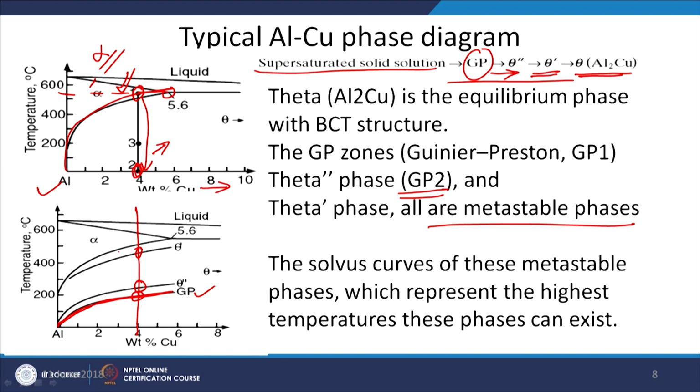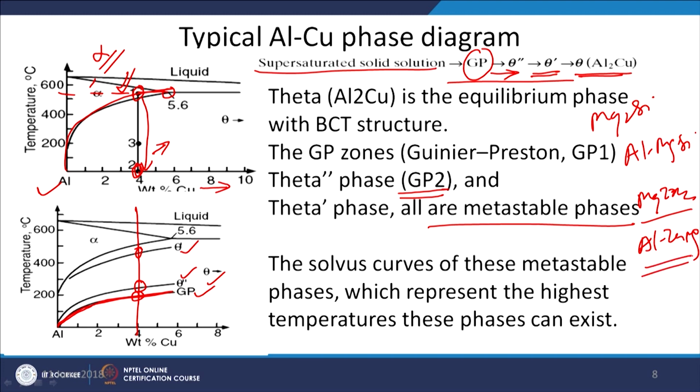So, these precipitates will be getting dissolved with the increase of temperature, and these are the hard precipitates which impart the desired strength to the aluminum copper alloys. Likewise, similar types of precipitates like Mg2Si are formed in the aluminum magnesium silicon system, and MgZn2 is formed in the aluminum zinc magnesium system.